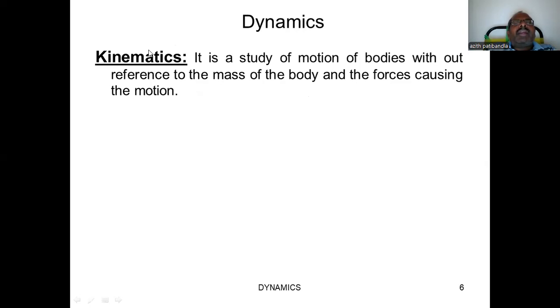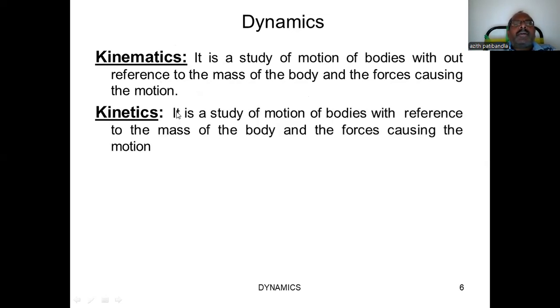Okay, so here we are having a clear definition. Kinematics means it is the study of motion of bodies without reference to the mass of the body. Observe this term, reference: without reference, not without mass. Some are having confusion, thinking it is the study of motion of a body without mass. How is it possible for any body to exist without mass? Definitely the body is having mass, but when we are not referring to the mass, then it is kinematics.